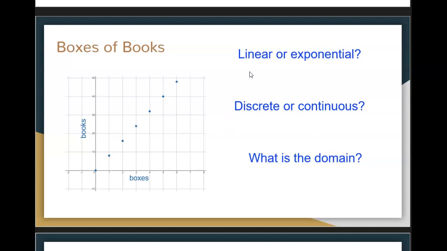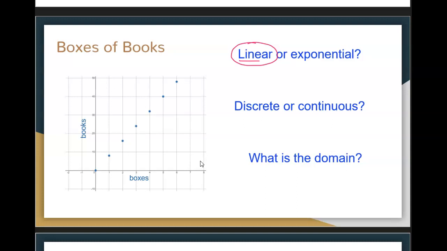And the question is, is this a linear or exponential function? Now we kind of equated linear and arithmetic, exponential and geometric. So if you can identify what type of sequence it is, you can determine what the shape of the graph should be. You can also just look at the graph. Is this a curve or a straight line? Since it has a common difference, and because it's a straight line, we call this linear. Notice that the word linear has the word line in it. It means it makes a straight line. Exponential, we'd expect it to be more like a curve like that, or possibly like this.